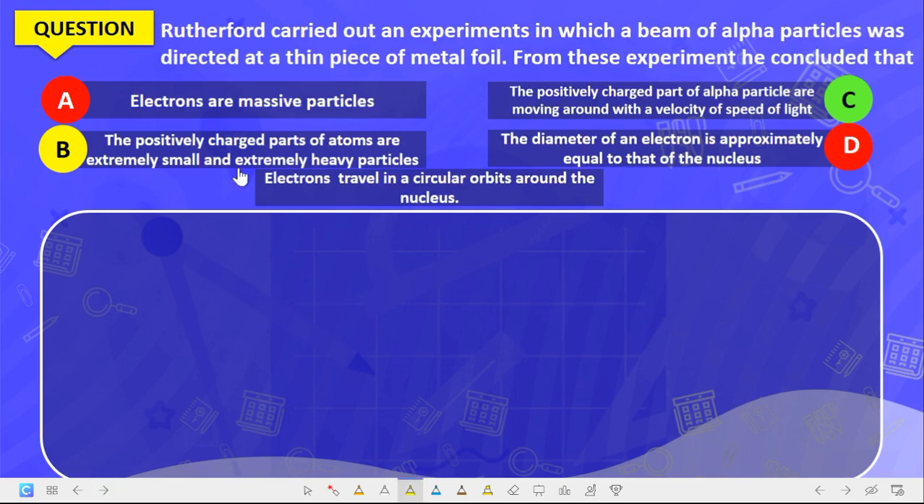Rutherford carried out an experiment in which a beam of alpha particles was directed at a thin piece of gold foil. From this experiment, he concluded that electrons are massive particles. No. The positive charge part of the atom is extremely small and extremely heavy. That was the deduction of Rutherford's experiment.